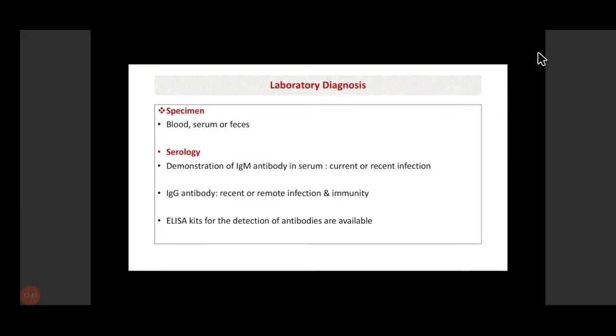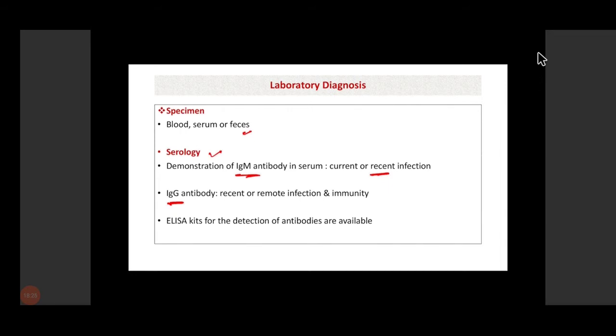Okay, so this is how we can differentiate between recent and past infection in case of hepatitis A virus. For laboratory diagnosis, the specimens that we can take are blood, serum or feces. In blood we may detect virus, in serum we may detect antibodies, and we can also see virus or viral antigen in the feces. So serology is the mainstay for the laboratory diagnosis of hepatitis A. As I told you, IgM antibody is the first antibody that will appear, so it is mainly the antibody which can differentiate between current and past infection. If the IgM antibody is there, it means there is a recent or current infection. Okay. IgG antibody basically tells that there is an infection.